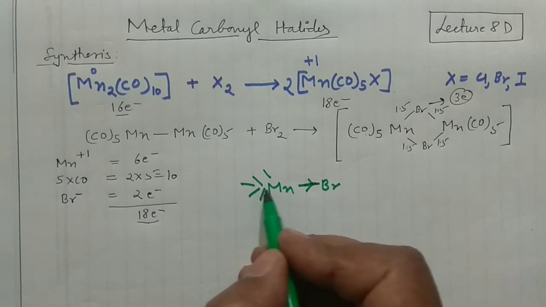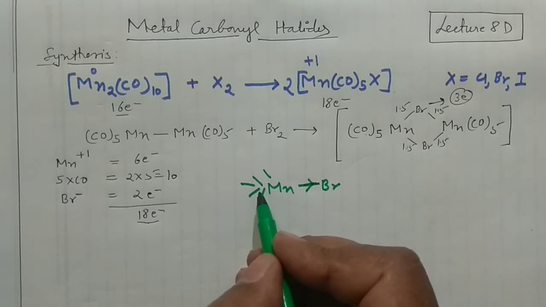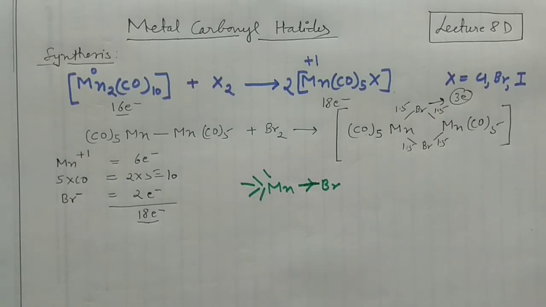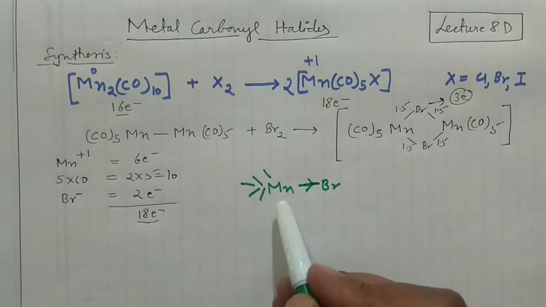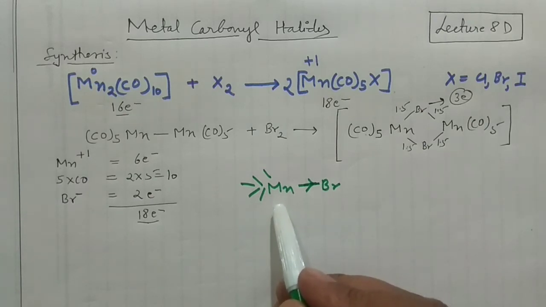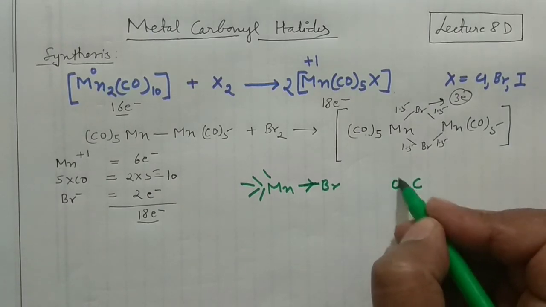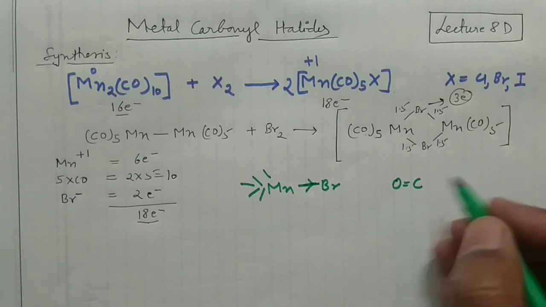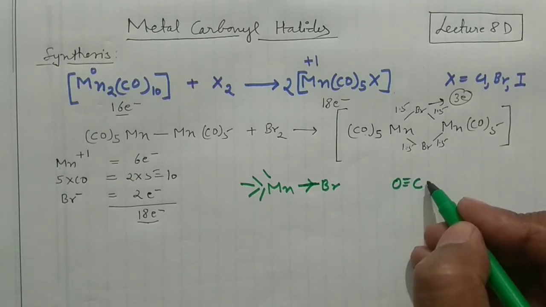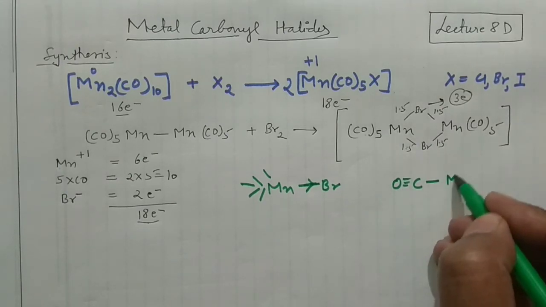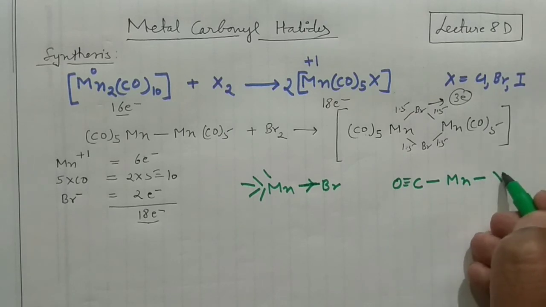stretching in the IR spectrum will give you a higher value of wave number. So it is very important to note that whenever you are forming halides, these halides will give higher CO bond stretching. See, carbonyl is there, manganese is here and your halogen is here.